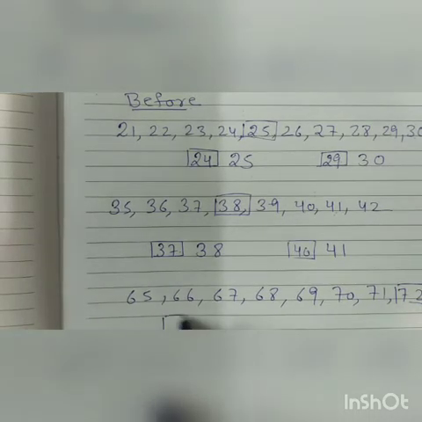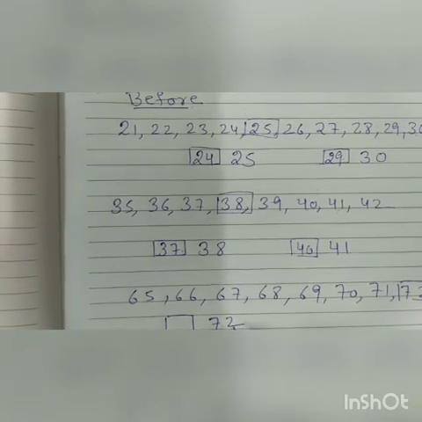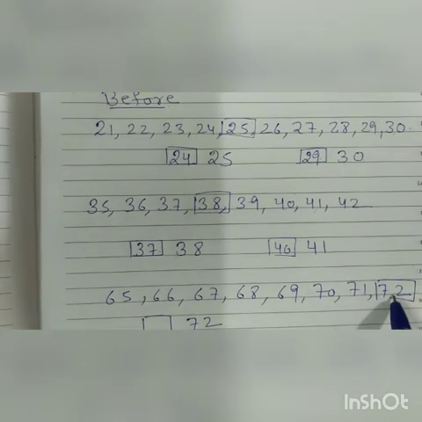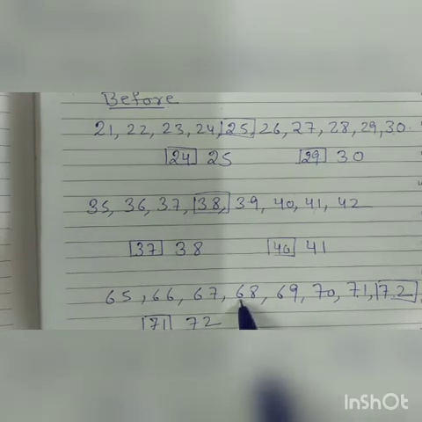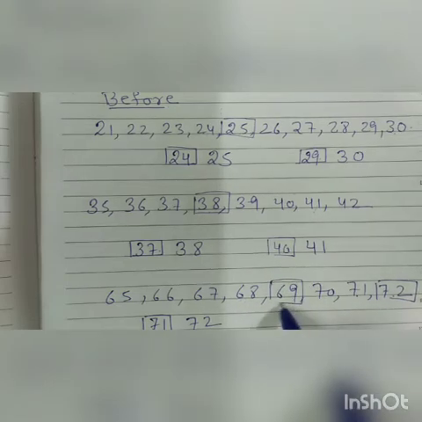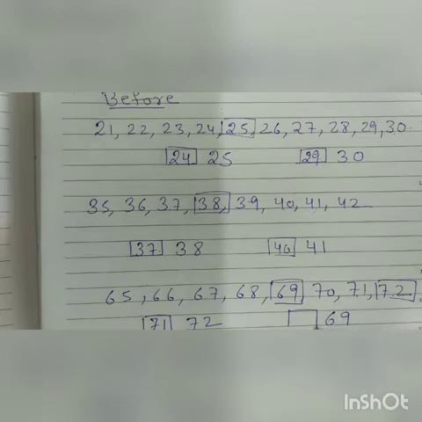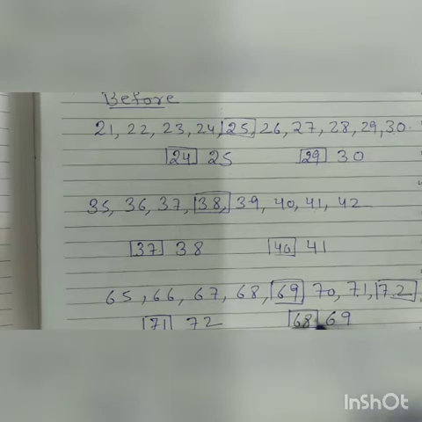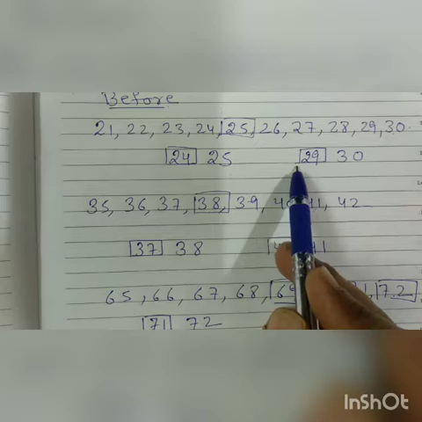It is 71. Take one more example. Which number comes before 69? It is 68. So the number which comes just before a particular number is the before number.